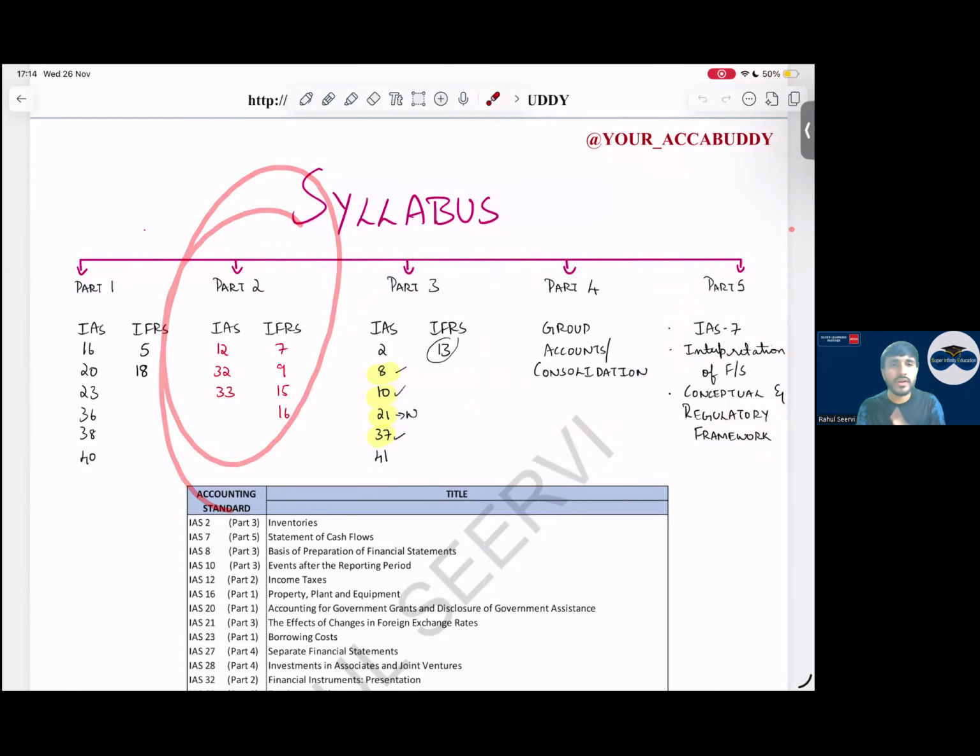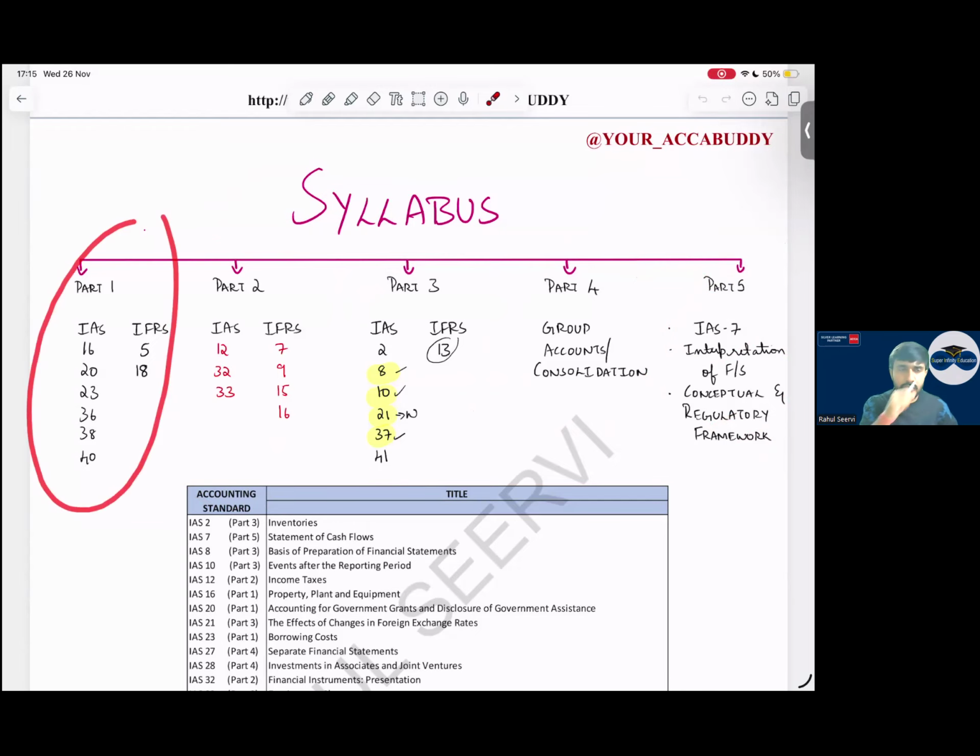Sir, what is important for section B? Section B important is part 2. Out of these 5 standards, 2 standards will be tested. We have seen that one more question can be from your part 1. No issues, you attend SBR, it's enough.